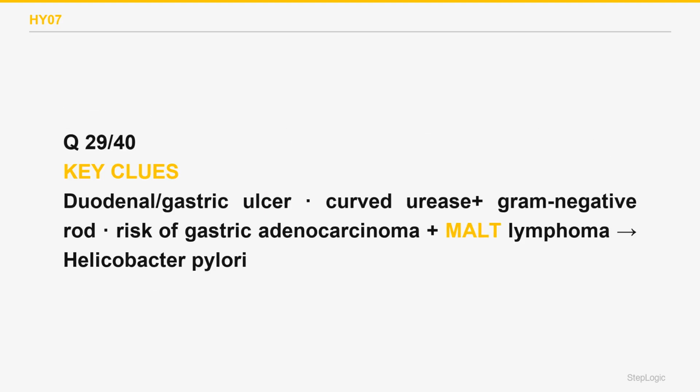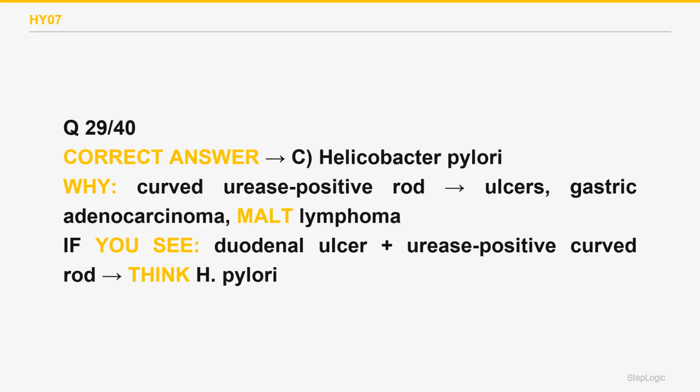Helicobacter pylori is a curved urease-positive gram-negative rod that colonizes the gastric mucus and causes most duodenal and gastric ulcers and chronic gastritis. Long-term infection raises the risk of gastric adenocarcinoma and MALT lymphoma. Diagnose with a urea breath test or stool antigen. Treat with triple therapy, PPI plus 2 antibiotics. The correct answer is C.